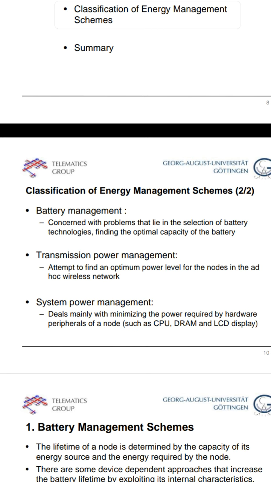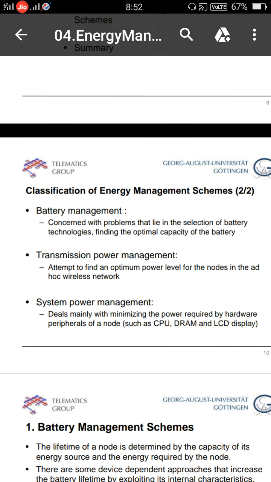In battery management, we are concerned with the problems that lie in the selection of battery technology and finding the optimal capacity of the battery. So battery management mainly depends on the selection of battery technology. Batteries from a proper, established company are a better selection, and some batteries are more likely to fail the nodes. So that is the first one, battery management.